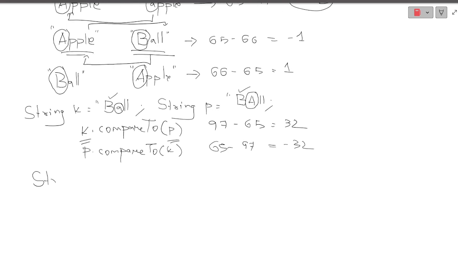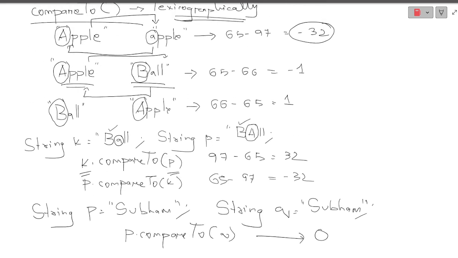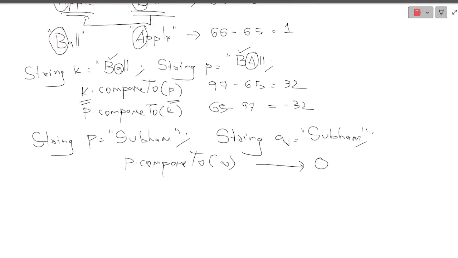See, if I'm taking string P as Shubham, and string Q as Shubham itself, so what will it do? It will compare every character that is present, and if I do P dot compareTo Q, what will it result in? It will result in 0. Simple thing. Okay, did you understand this? Most of the students were doubtful in this particular area. Now they must have understood this.